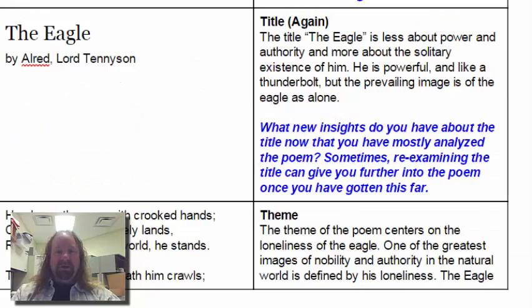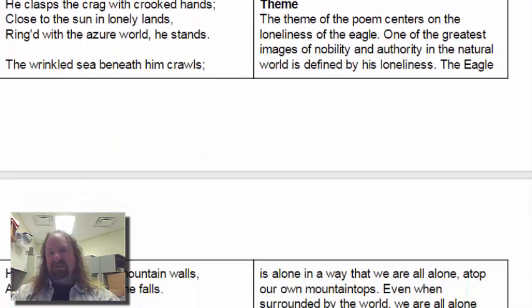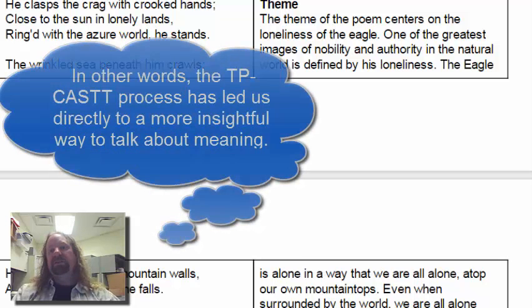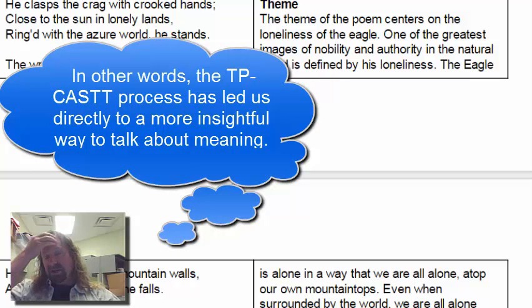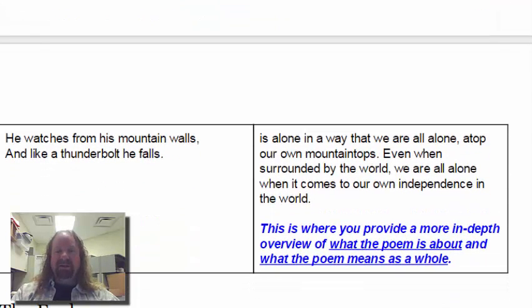Finally, the theme. What is it that the poem means? What is it that we can derive from the poem in terms of overall message? The theme of the poem here centers on the loneliness of the eagle. We've established that through connotation, and we've established it through our paraphrase, and we've established it through our re-examination of the title. One of the greatest images of nature is that of the nobility and authority of the eagle, but here he is again all by himself.